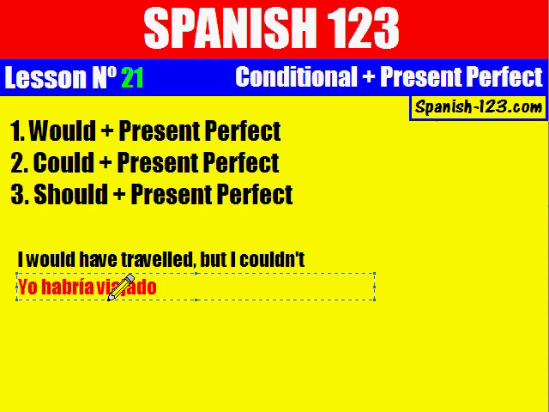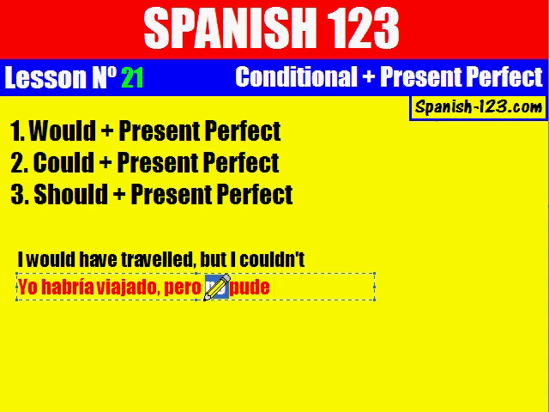Viajado, coma, but, pero, I couldn't. No pude. Pude is the simple past, is the past simple of verb poder. Poder, can, the modal verb can.